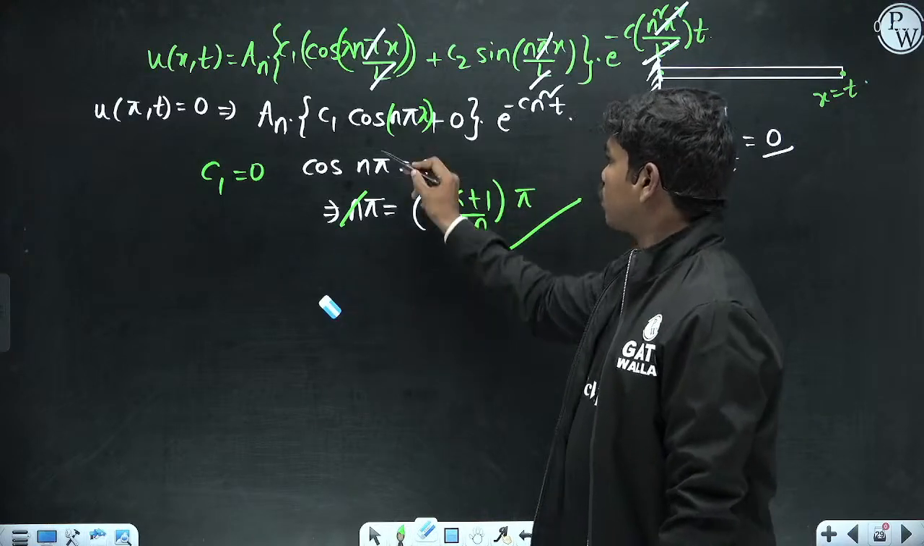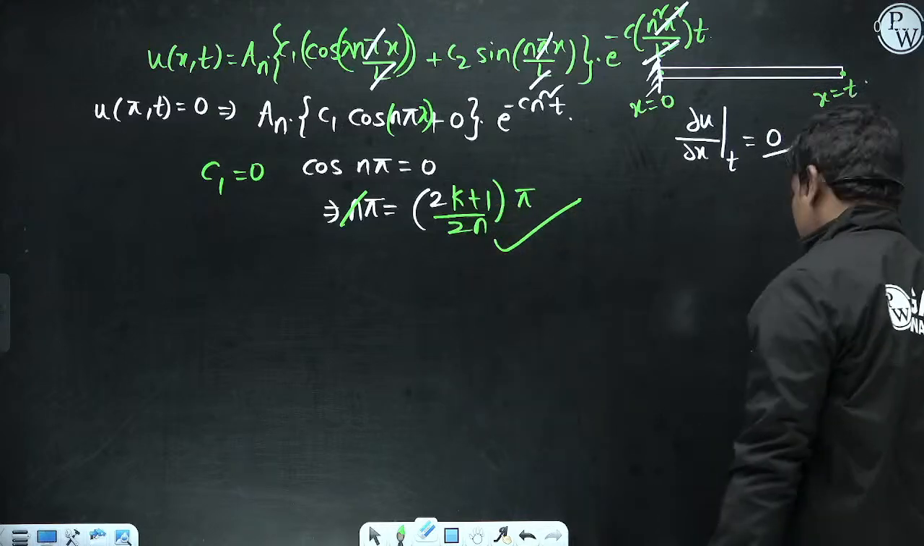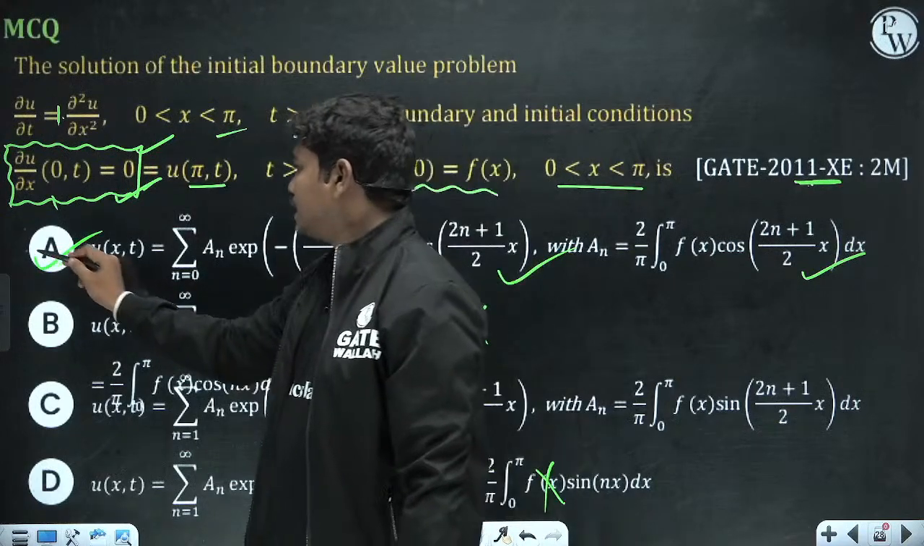Because the cos term will remain and c2 will become 0, and this involves odd multiples of pi by 2. That's why this option is the correct answer. Option A is correct.